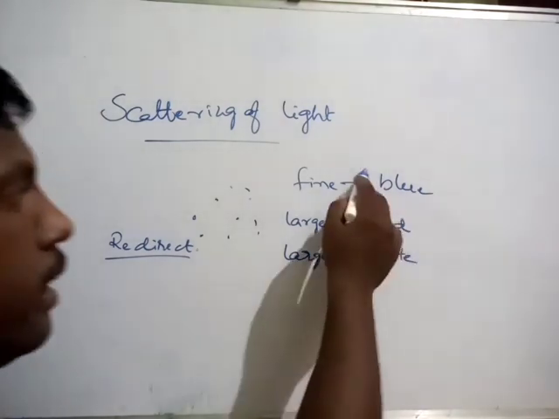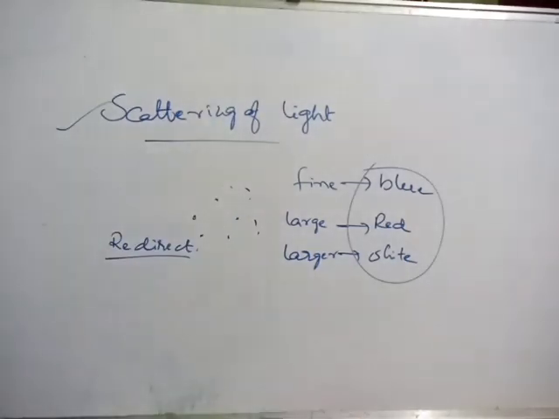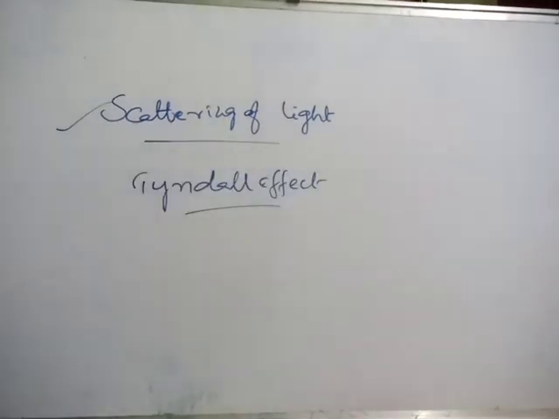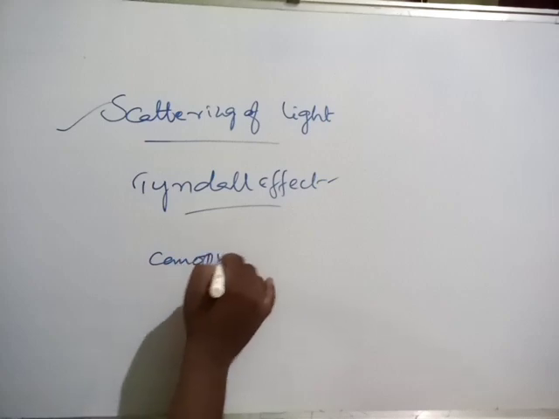So any color-based question will be based on the scattering of light only, not other than that. If there is scattering by colloidal particles, we can see the Tyndall effect through a dense forest, that is what we call the canopy.